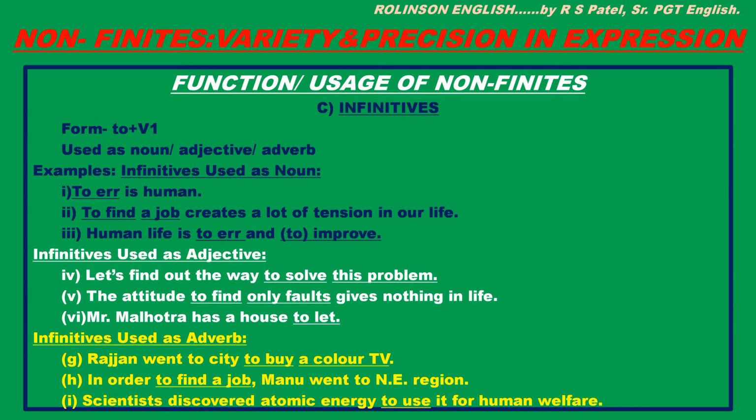Infinitives used as adverbs now. "Rajan went to the city to buy a color TV." Here to buy a color TV is an infinitive phrase that shows the purpose of went. "In order to find a job, Manu went to another region, the northeastern region." See, in order to find a job shows the purpose of going to that region. "Scientists discovered atomic energy." Purpose? To use it for human welfare, right? So again, this is an adverb. In all these three cases, the infinitive is used as an adverb, right?